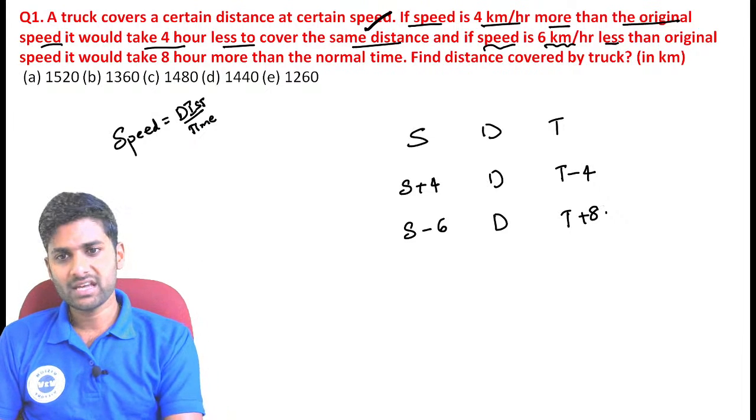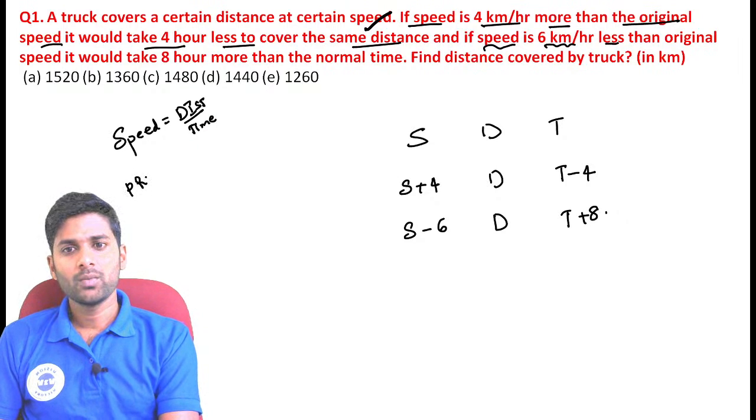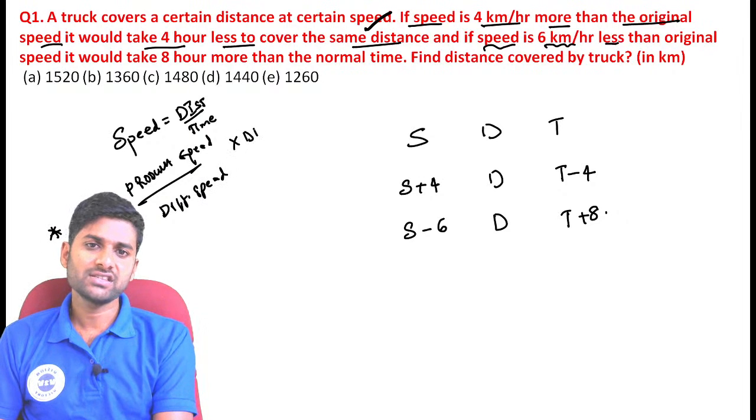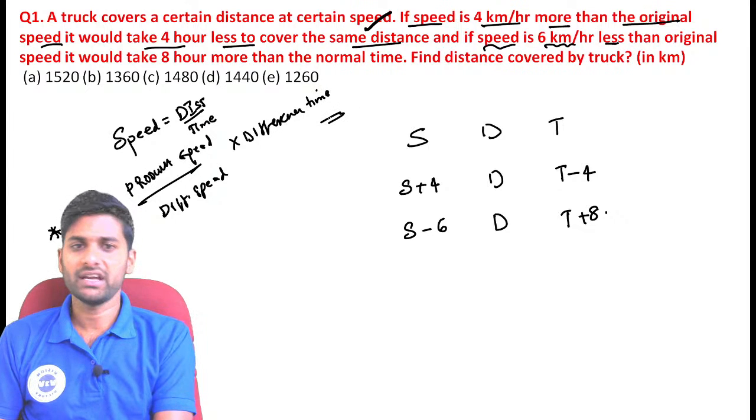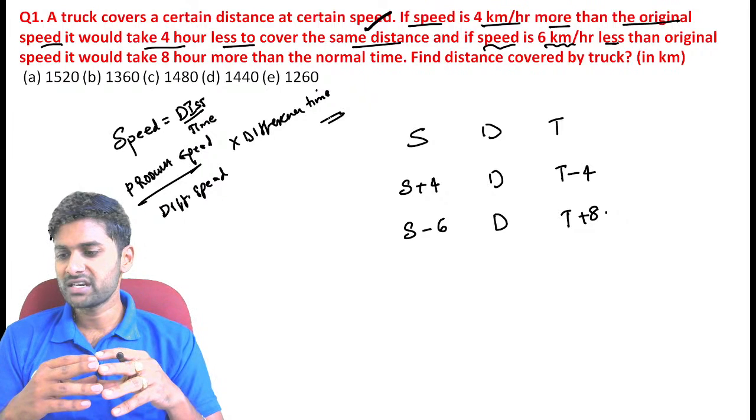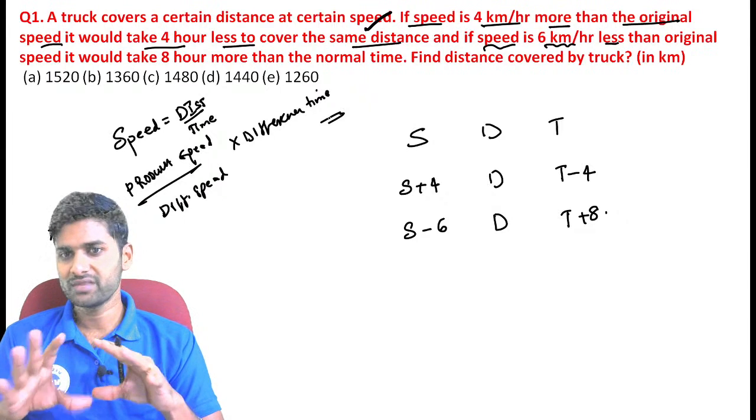See guys, for this type of model, the distance is always calculated as the product of speeds divided by the difference of speeds, into the difference of times. So remember this direct formula, guys. If you want to know how the entire formula came about, just go and watch my speed and distance concept. Then you can understand how we can frame this formula.